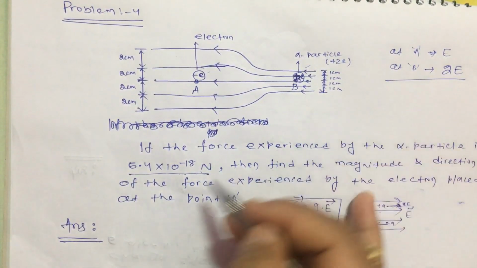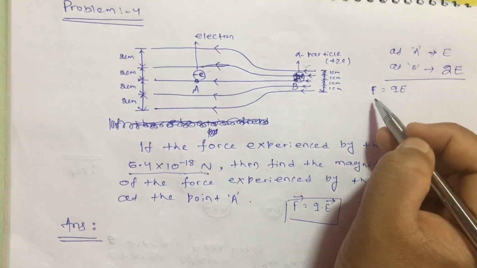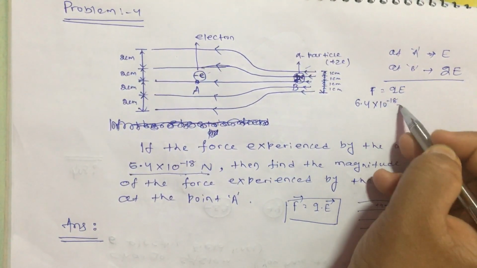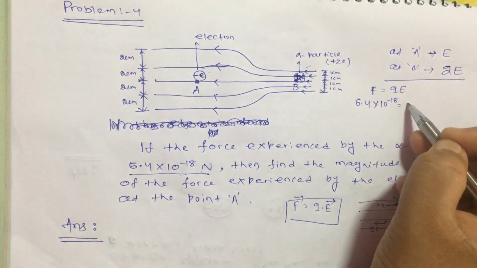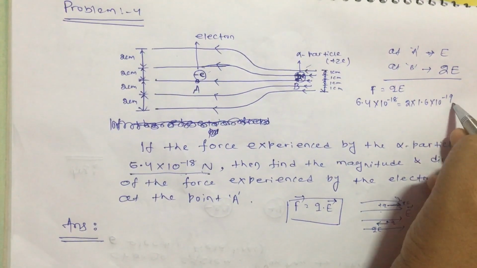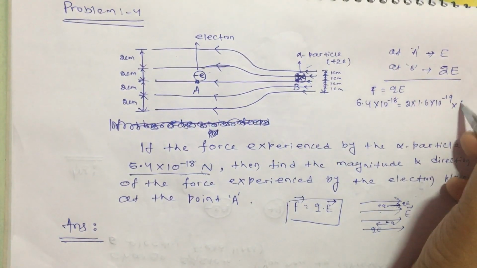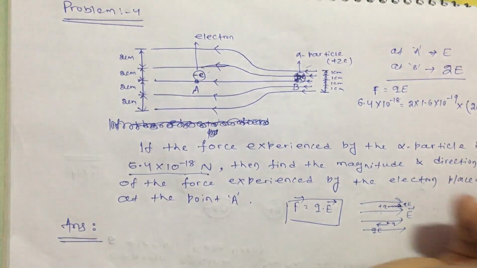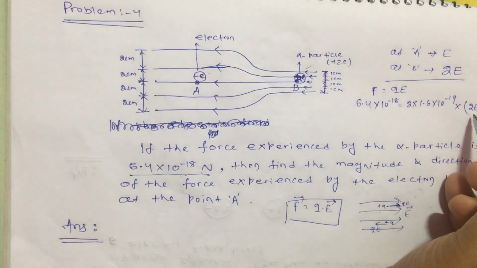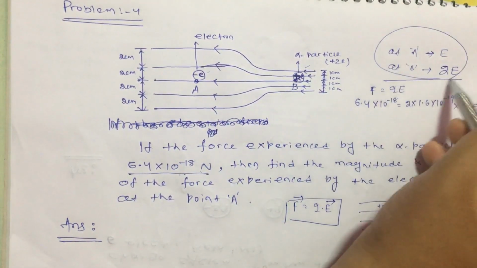So it is given that the force experienced is this. Now if we use the formula F equal to Q into E, F is given as 6.4 into 10 to the power minus 18, Q is 2e, so it is 2 into 1.6 into 10 to the power minus 19 into E. Here the electric field is actually 2E, because here the electric field we have assumed is 2E.